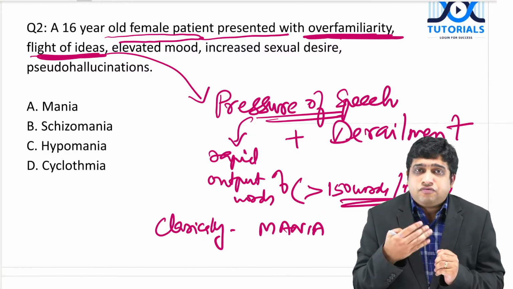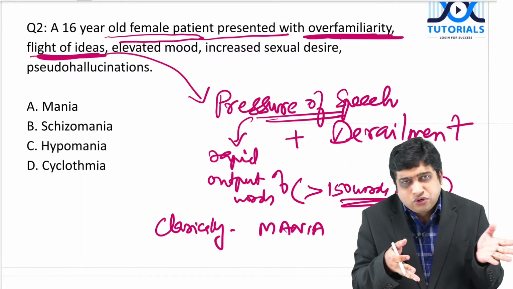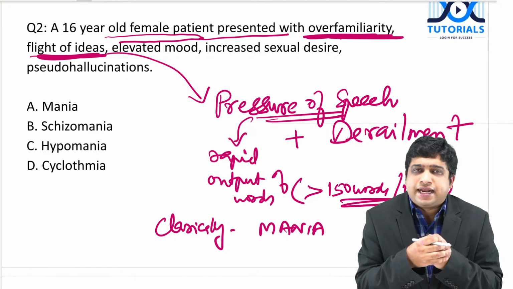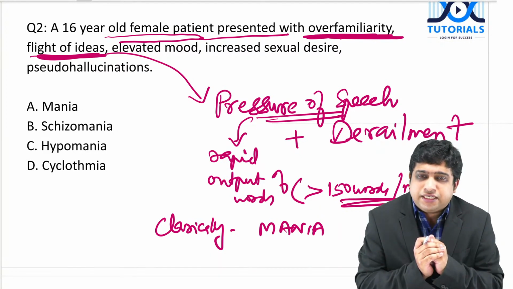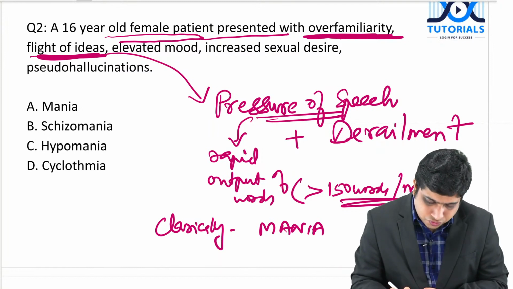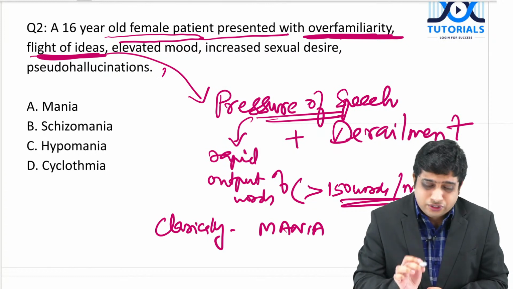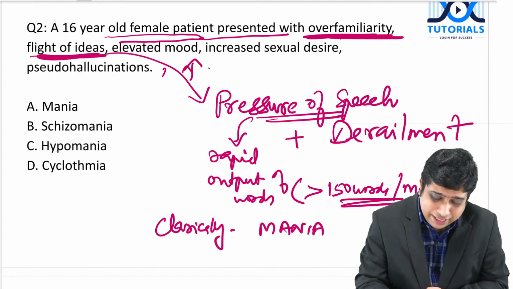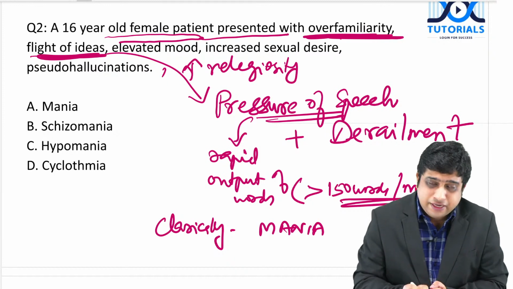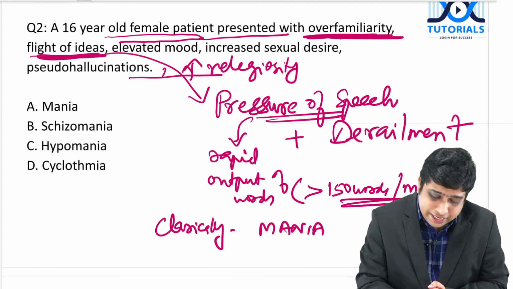So in the question, the patient will be having a rapid output of speech, going from one topic to another without any connection. So flight of ideas is pressure of speech plus derailment. Yes, there was religiosity also. Maybe the option was increased religiosity? Maybe so. Just now I saw a comment in the video. So yes, it can be seen.